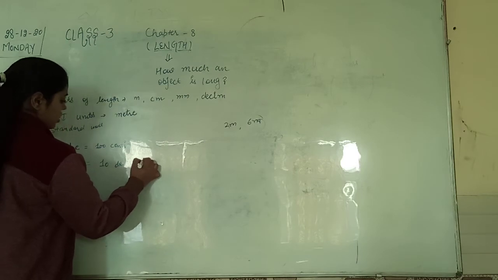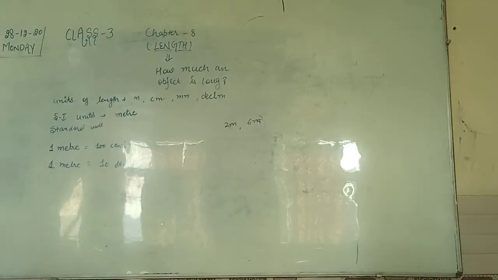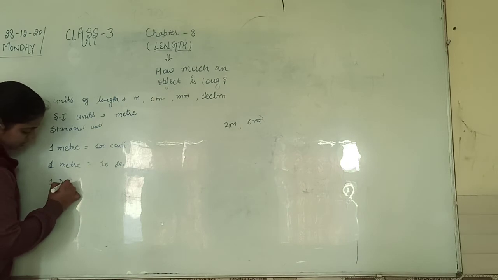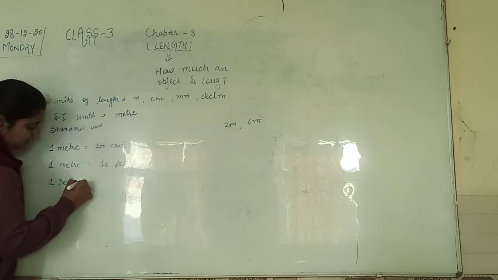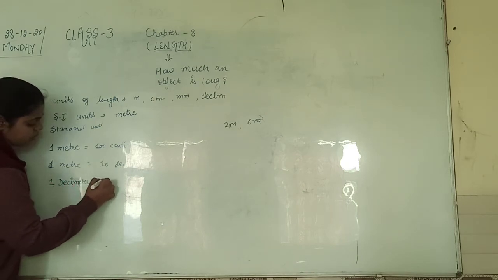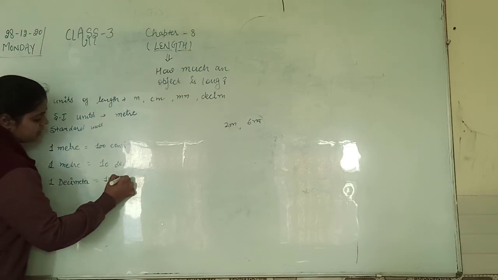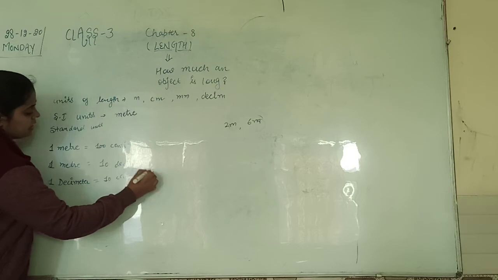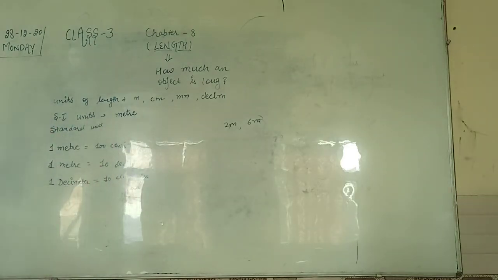Learn it. 1 meter equals 100 centimeter. 1 meter equals 10 decimeter. And 1 decimeter equals 10 centimeter. 1 decimeter equals 10 centimeter, right?